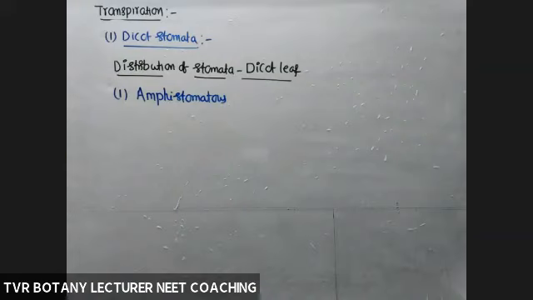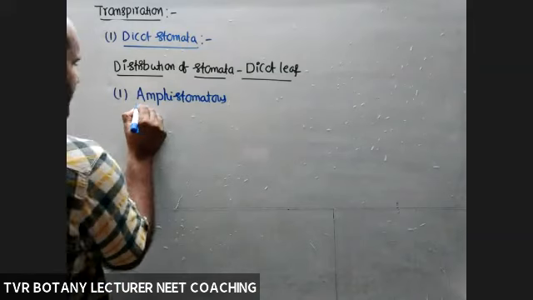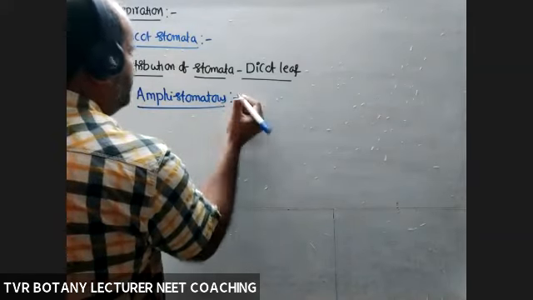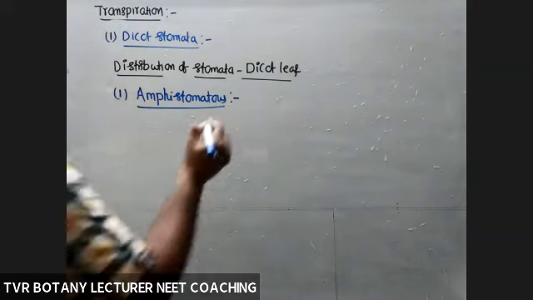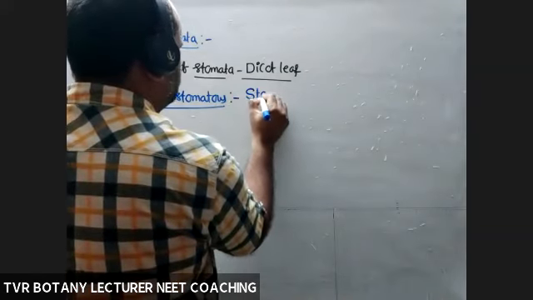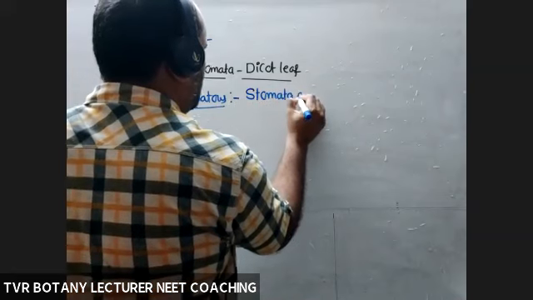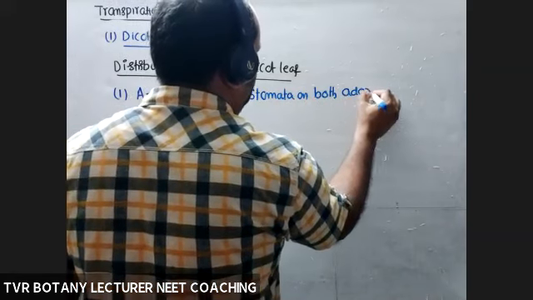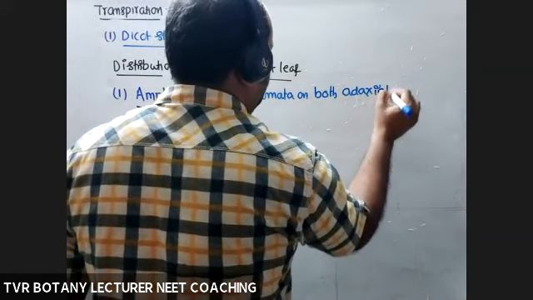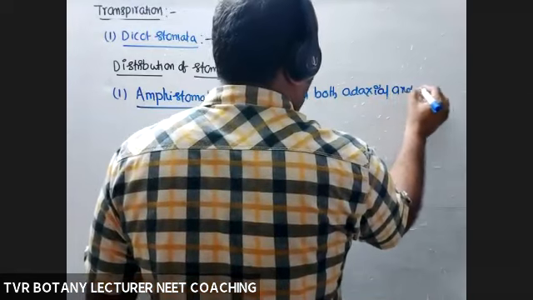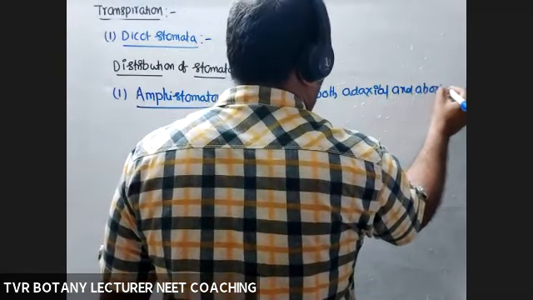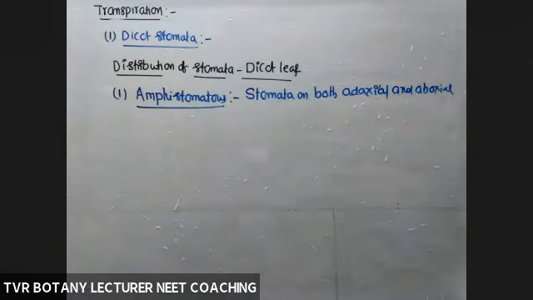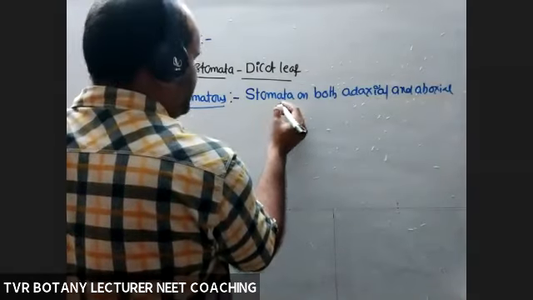Amphistomatous means stomata are on both adaxial and abaxial. Go back to anatomy. This word was not given. This is an additional statement. So stomata on both adaxial upper epidermis and abaxial lower epidermis, but unequally distributed. Given statement: unequally distributed.